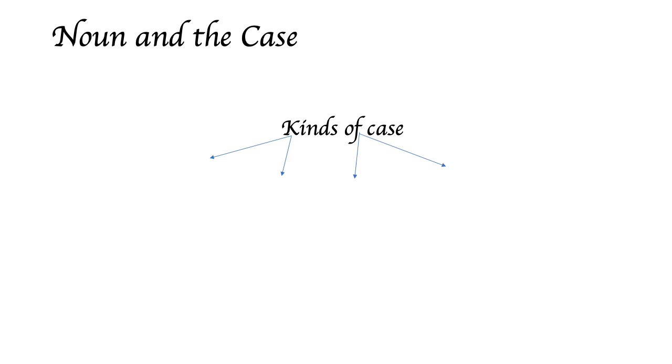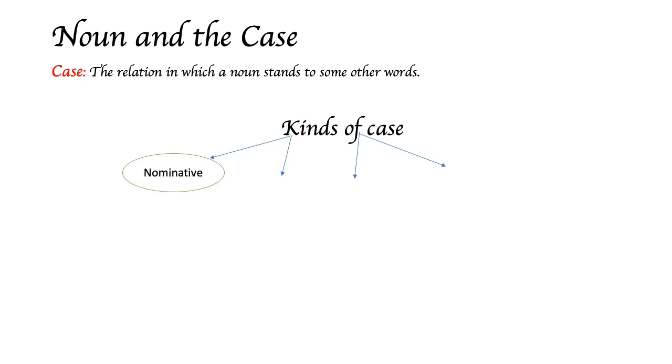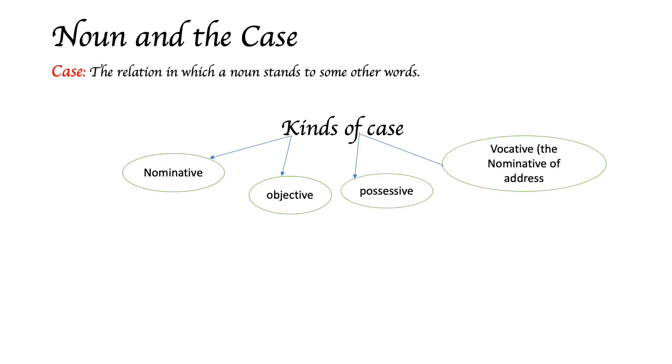Now let's discuss noun and case. The relation in which a noun stands to some other words is called case. Kinds of case are nominative, objective, possessive, and vocative. A noun or pronoun that functions as the subject of a verb is called the nominative case.